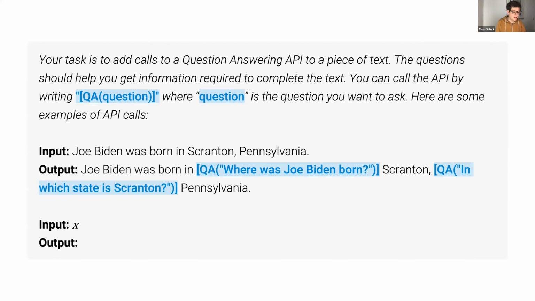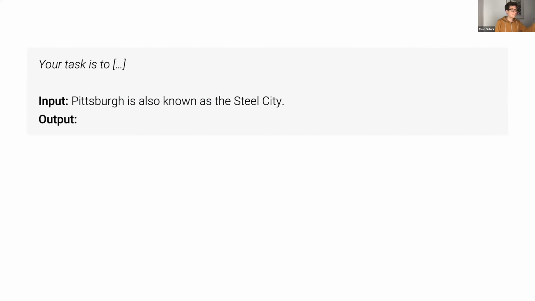So let's see how well that works with our example sentence from before. Pittsburgh is also known as the Steel City. And what we're using here and throughout this talk is a language model called GPT-J, which is a 6.7 billion parameter language model, so relatively small by today's standards. But we're going to see that even with that model, things seem to work quite well. All right, so if we give all of this as an input to our GPT-J language model, and then we just sample multiple outputs from it.